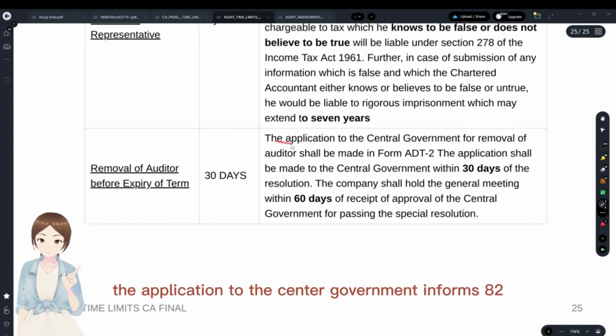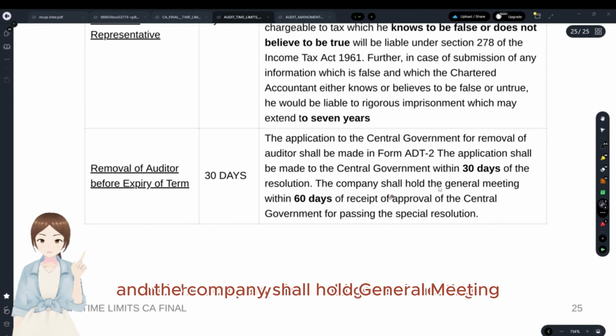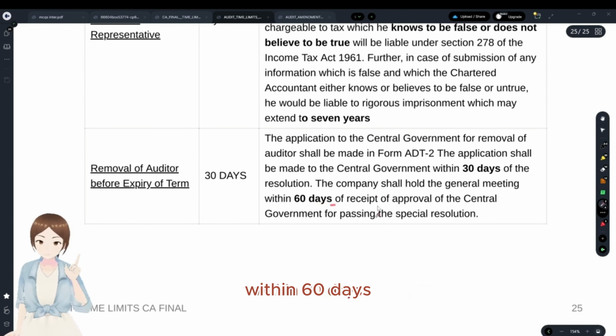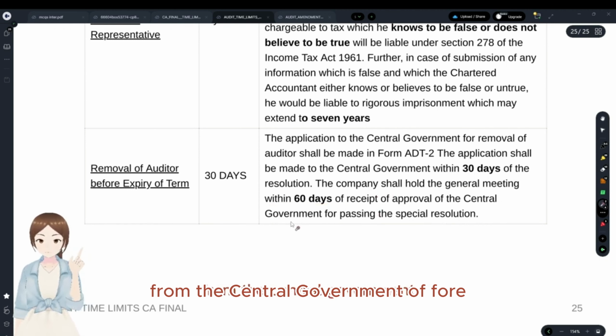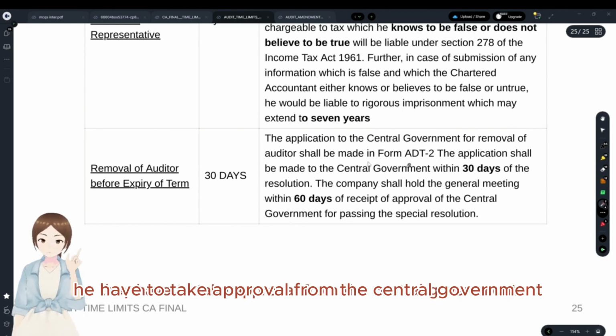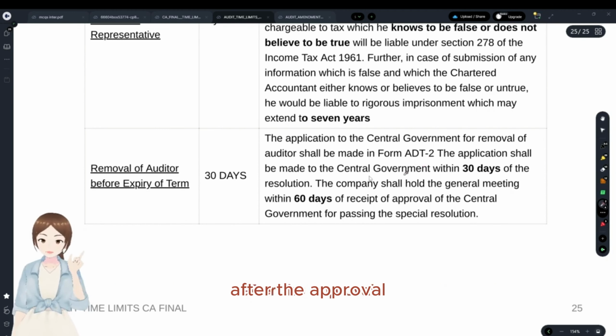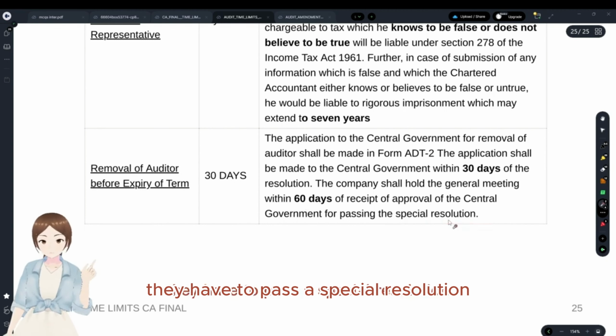Here, the application to the central government in Form ADT-2, and the application shall be made within 30 days from such resolution, and the company shall hold a general meeting within 60 days from the receipt of approval from the central government for passing a special resolution. That is, within 30 days, you have to take approval from the central government to remove the auditor before expiry of his term. After the approval, within 60 days, they have to pass a special resolution.